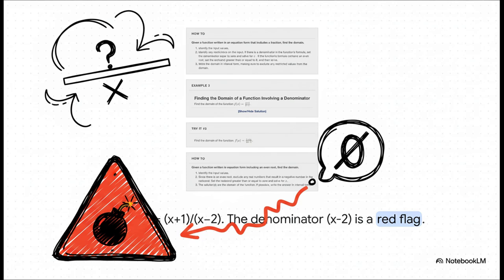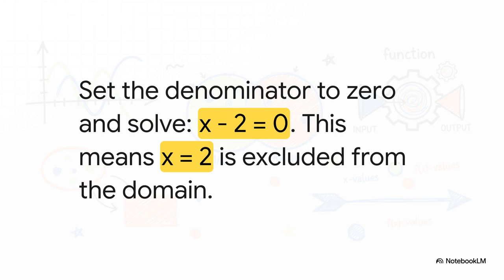So, let's look at an example. Take a function like this one. The second you see that your input variable, x, is sitting in the denominator, the bottom part of a fraction, that's a huge red flag. We have to find any value for x that could possibly make that entire bottom part turn into 0, because that's the one thing that will break our machine. And finding that forbidden value is pretty easy.